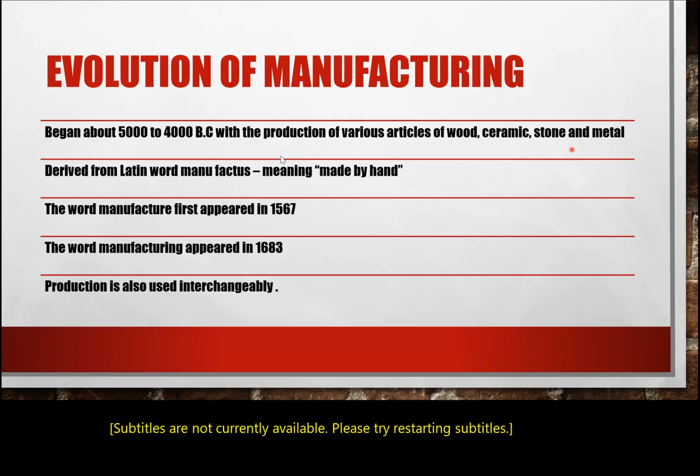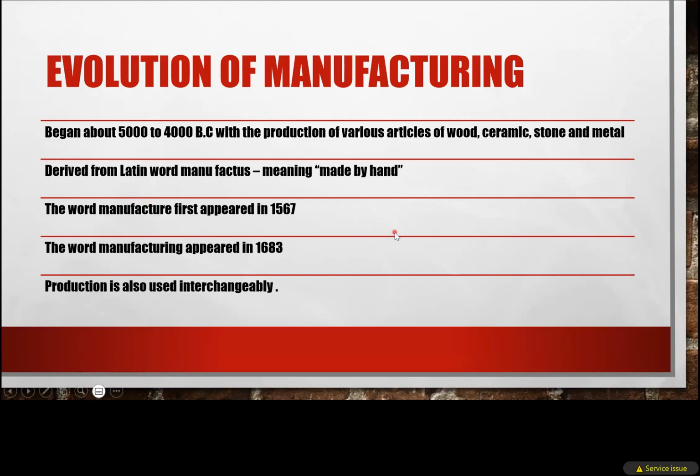What does manufacturing mean? It is derived from the Latin words manu and factus, meaning made by hand. The word manufacturing first appeared in 1567. Then the word manufacturing appeared in 1683 in the general manufacturing process. Production is also used interchangeably; in place of manufacturing we can also use production.